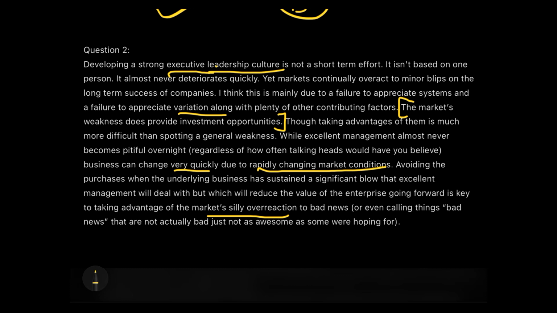But the intelligent people will take advantage of this overreaction by the other silly people and would sustain, because they believe that the management of a particular company will definitely make sure that the price goes up high again. So they will have patience. That is what this passage is talking about.